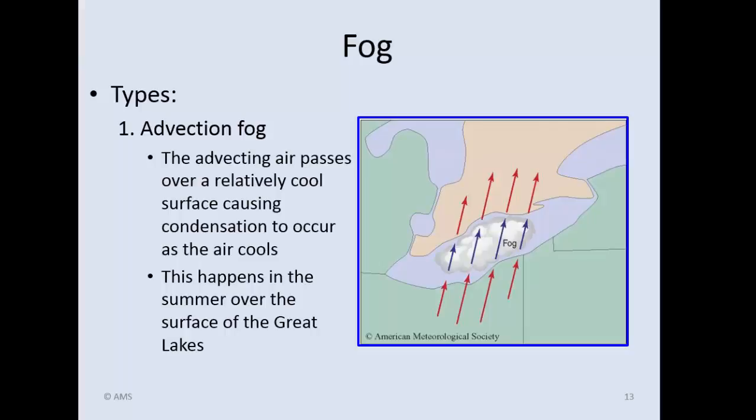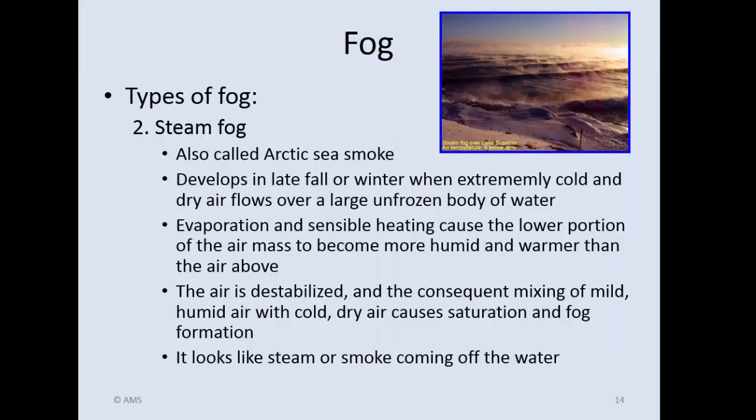We also see advection fog moving off of the Pacific Ocean into the Northern California area around San Francisco. That water right off of the Northern California coast, that ocean water, is typically very cold at the surface. And if the air is warmer over top, that cold ocean can chill the air, and that fog then can move in the westerlies onto the coast. San Francisco gets a lot of this advection fog.